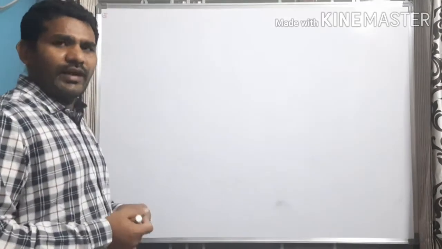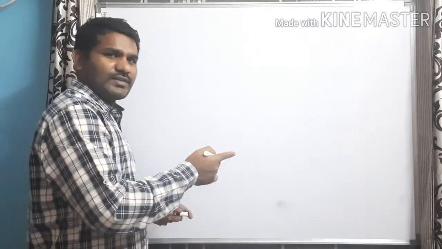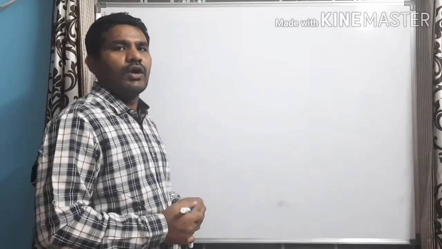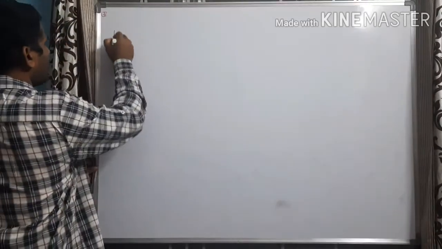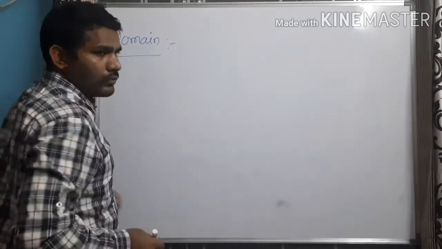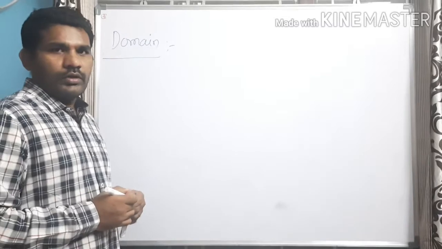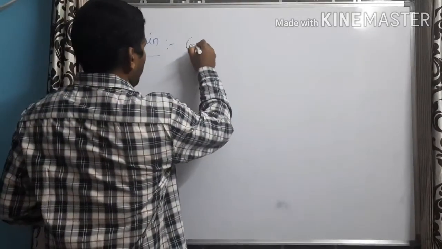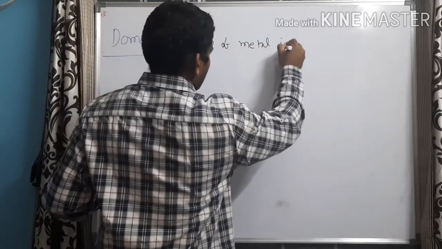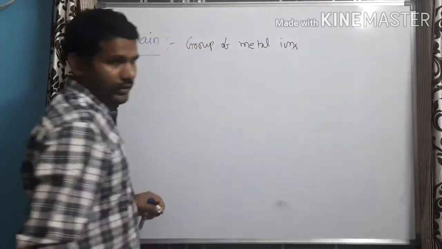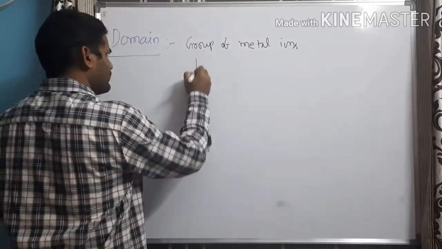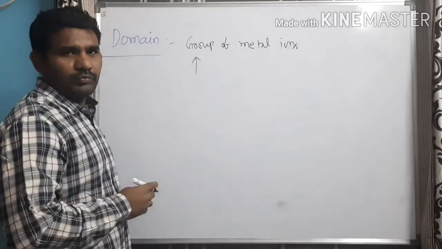In order to understand about ferromagnetic substances, ferrimagnetic substances and anti-ferromagnetic substances, we have to know about a new term, that is domain. What is domain? A group of metal ions is called as a domain. Generally, these domains are indicated by arrow.